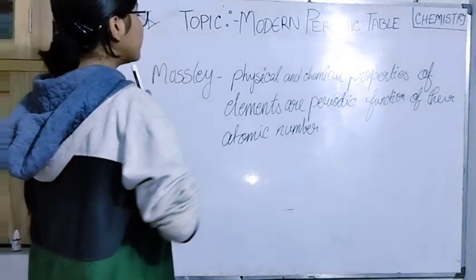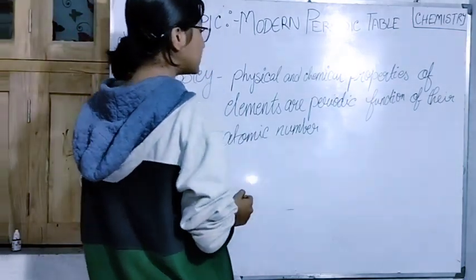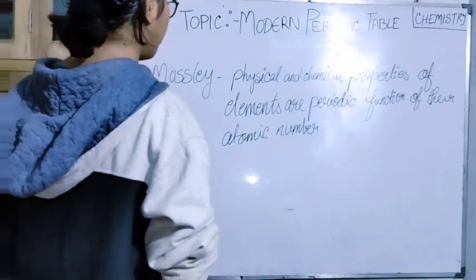It represents that the physical and chemical properties of elements are a periodic function of their atomic number.